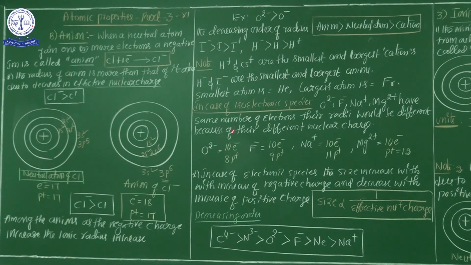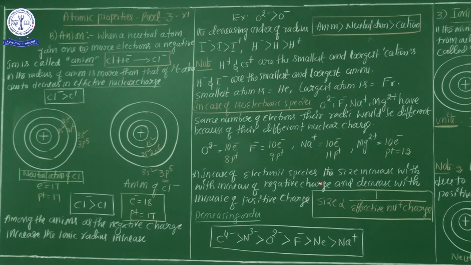So in the case of isoelectronic species, my dear students, O2 minus, F minus, Na plus and Mg2 plus have the same number of electrons, but their radii are different because of the different nuclear charge. All species have the same electrons, but the radius is different. The radius always depends on the proton number. Here we have 8 protons, 9 protons, 11 protons, 12 protons. The electron numbers are the same but the proton numbers are different. That's why the radius is also different in isoelectronic species. It's clear?